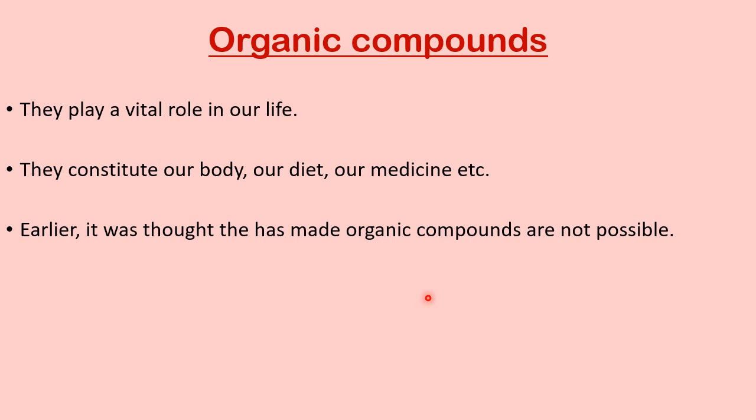See, earlier they thought that there is one force which is known as what? Vital force, which is responsible for the preparation of these chemicals in plants and animals. And such chemicals are impossible to prepare outside in the laboratory. One example, urea is a part of our urine. So this urea is prepared by the body only because of the vital force which is there in the body, in the nature. To prepare this urea outside in the laboratory, it is impossible.